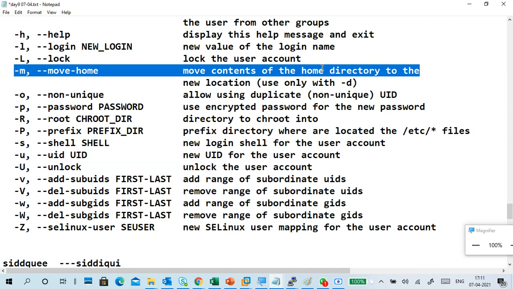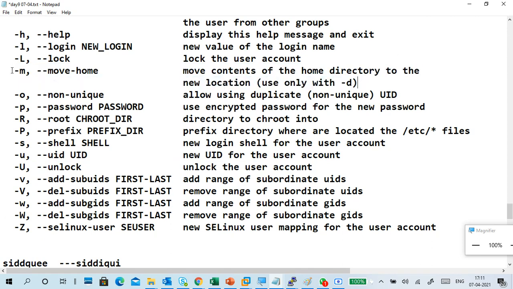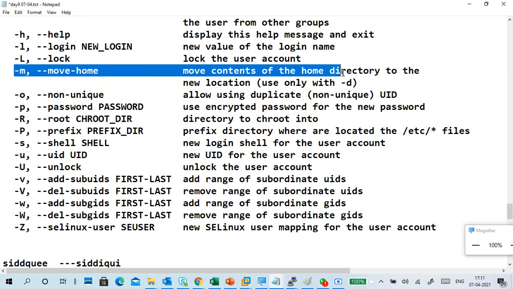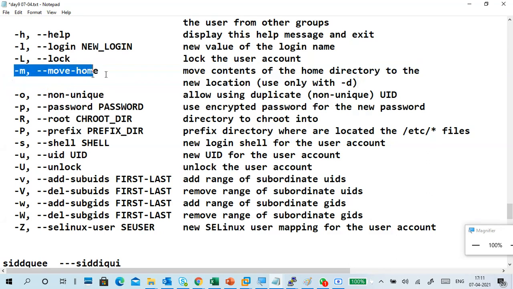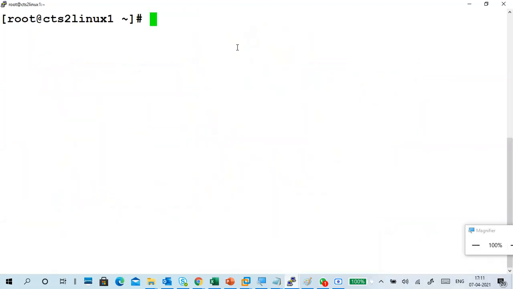We can use -m and -d both together. Like I used -d here, I have to use -m also, to change the home directory.